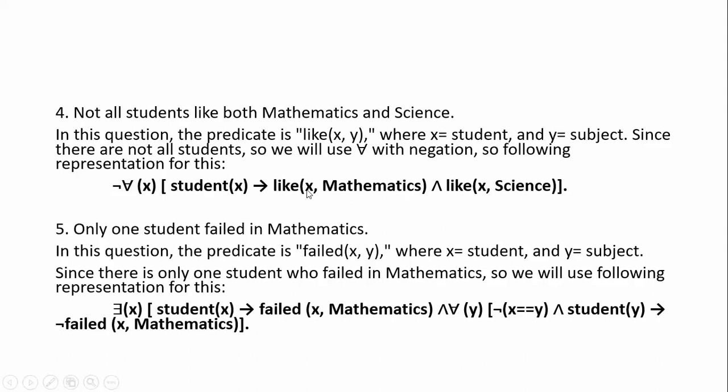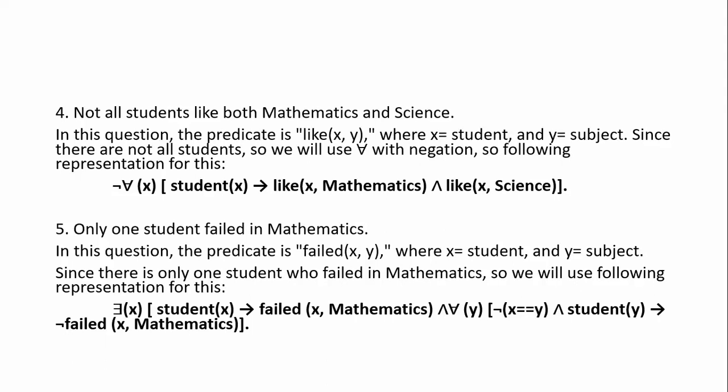What is the meaning of like x comma mathematics? We have two subjects under y: like x comma mathematics, where x is representing the students, and like x comma science. Why? Because the and symbol is a conjunction symbol. So under the predicate like, one subject is mathematics and another subject is science. So it is very easy to write predicate logic by using universal and existential quantifiers for the given statement.